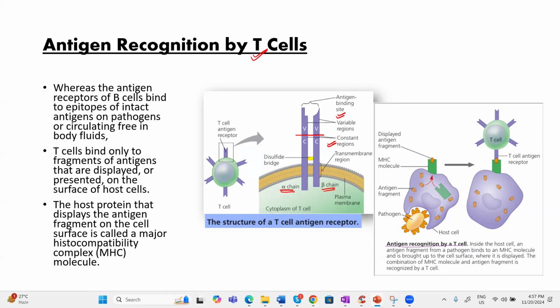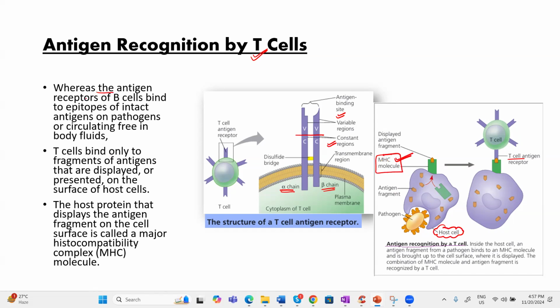For B cell, the receptor can directly bind to the antigen. But the T cell receptor cannot bind directly to the antigen. It can bind to pieces of antigen displayed by the host cell, that is the antigen presenting cell, on the MHC molecule. Is it clear?